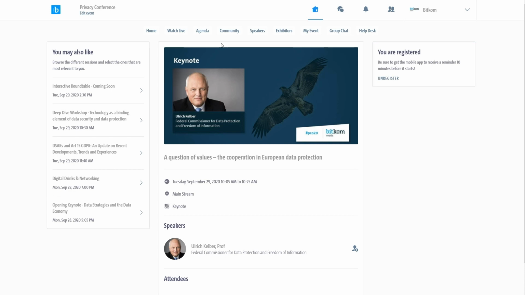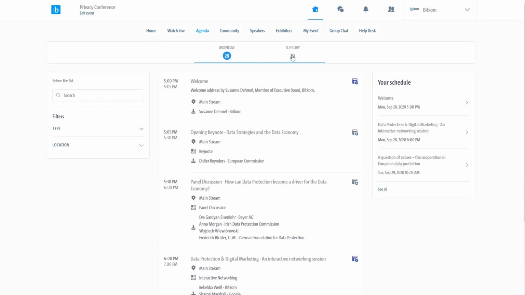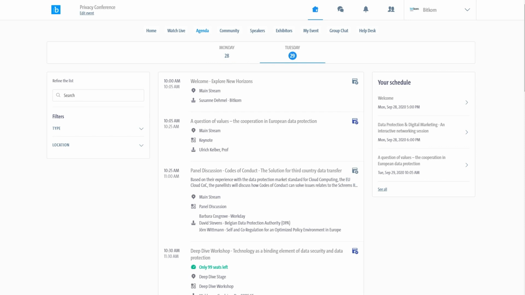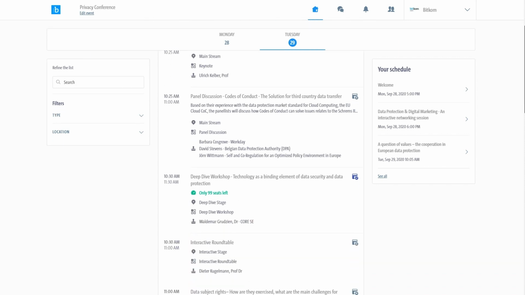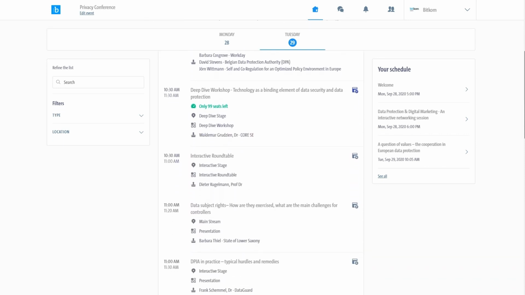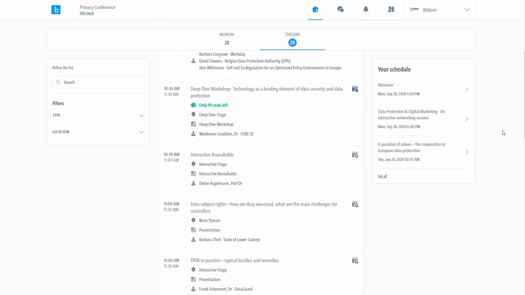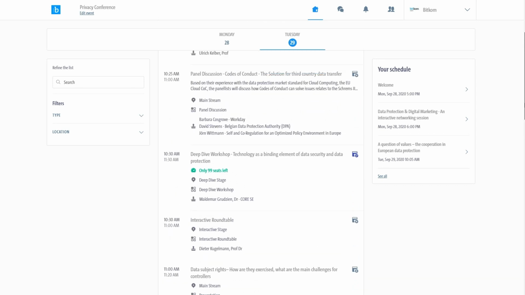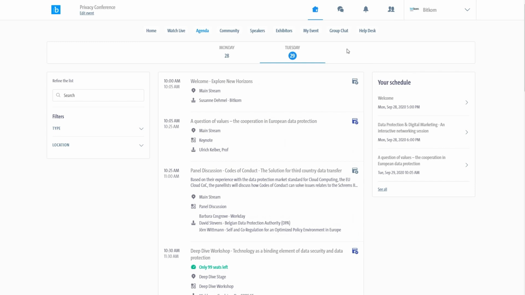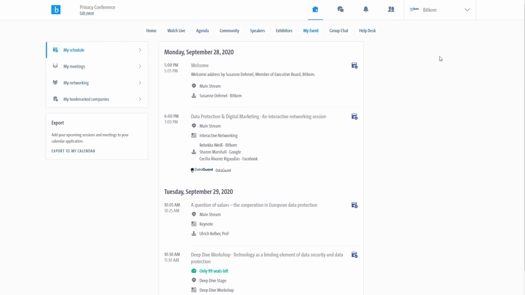If you go back to the main agenda, you can register for as many sessions as you want. Registering for the sessions will also allow you to build your own personalized schedule for both days. You can find all the sessions for which you have registered in the menu by clicking on My Event. Here you can see the list of all sessions you are interested in, and you will also be able to export your individual event agenda to your personal calendar by clicking Export to My Calendar.